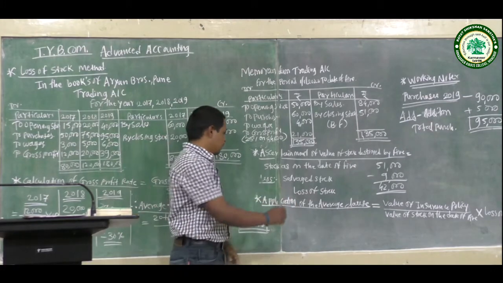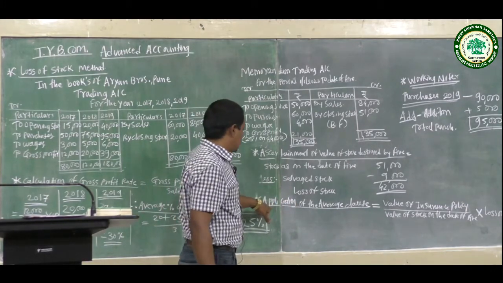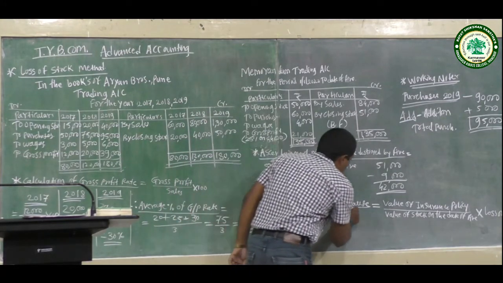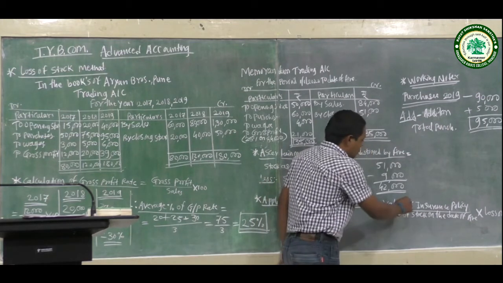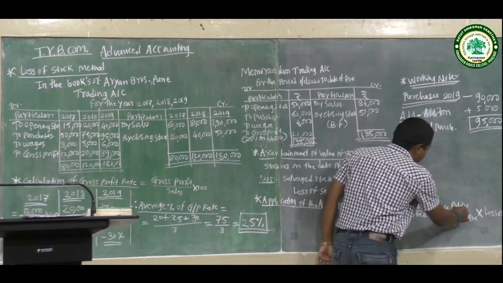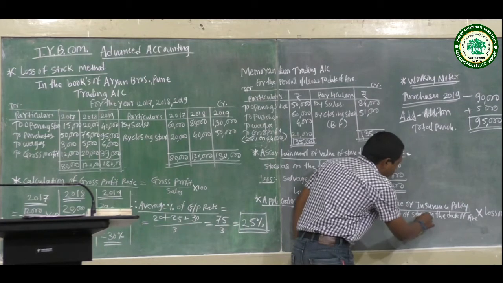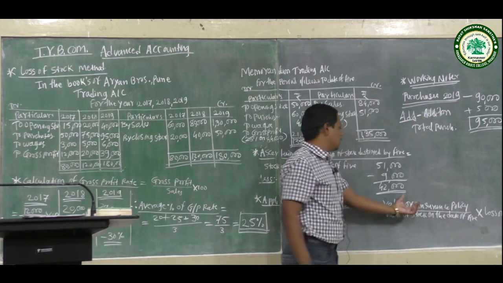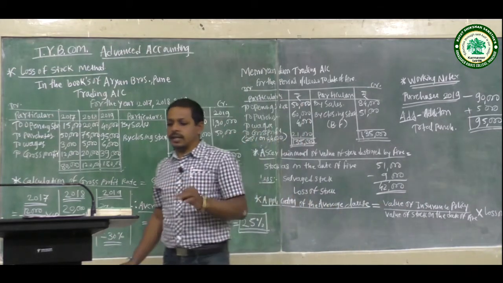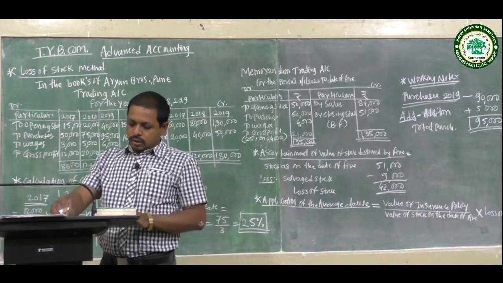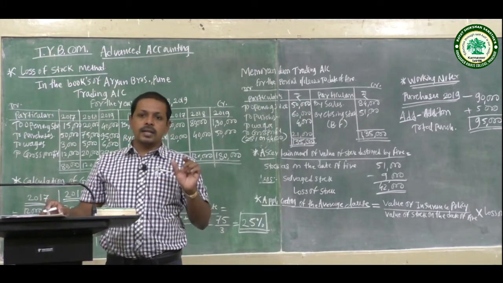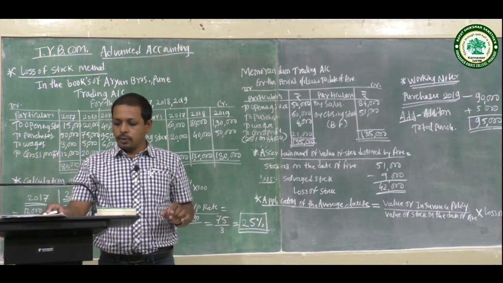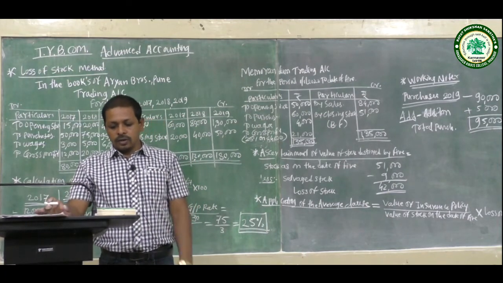Now the last formula, application of the average clause: value of insurance policy divided by value of stock on date of fire into loss of stock. The policy amount was rupees 34,000 with an average clause.